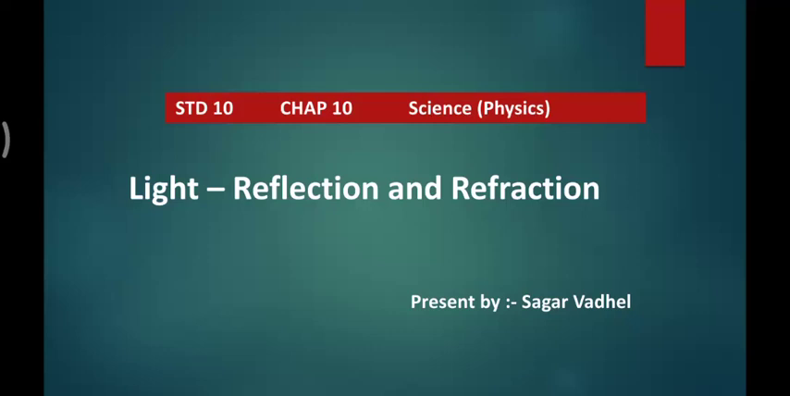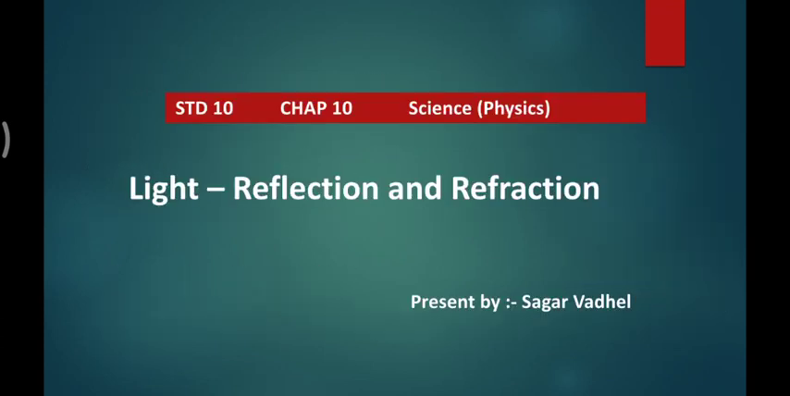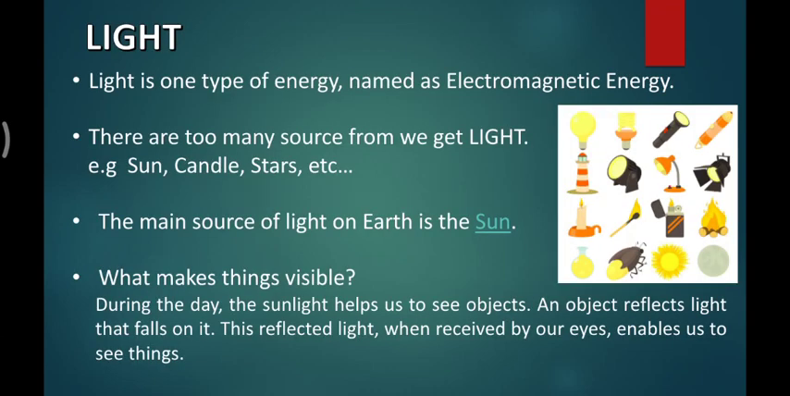Okay, let's go for light. You should first understand what light is. Light is one type of energy. Particularly, this energy is named electromagnetic energy.